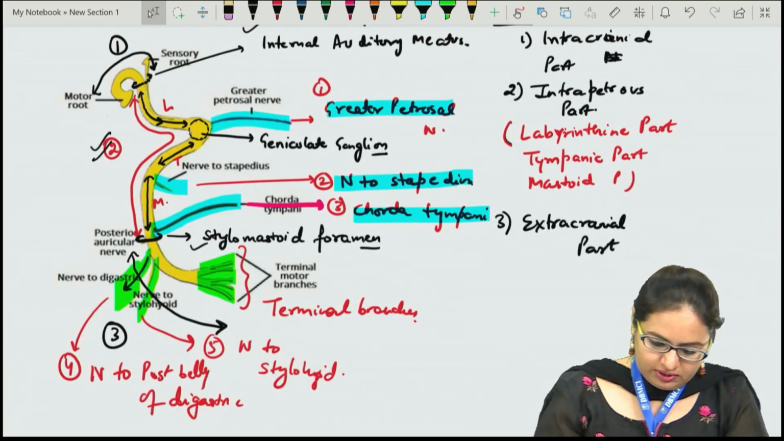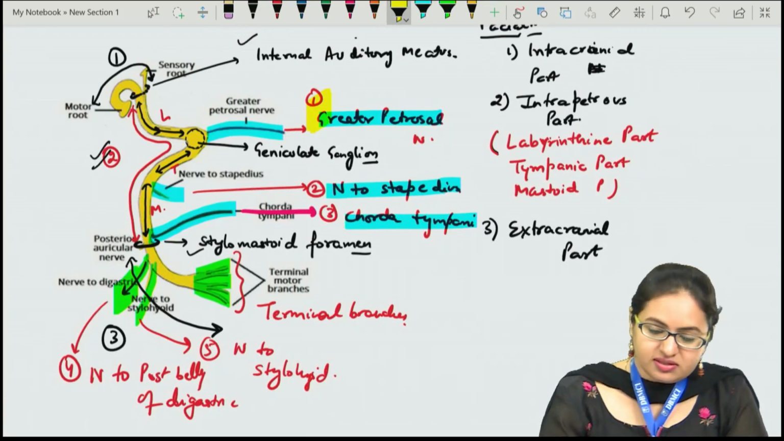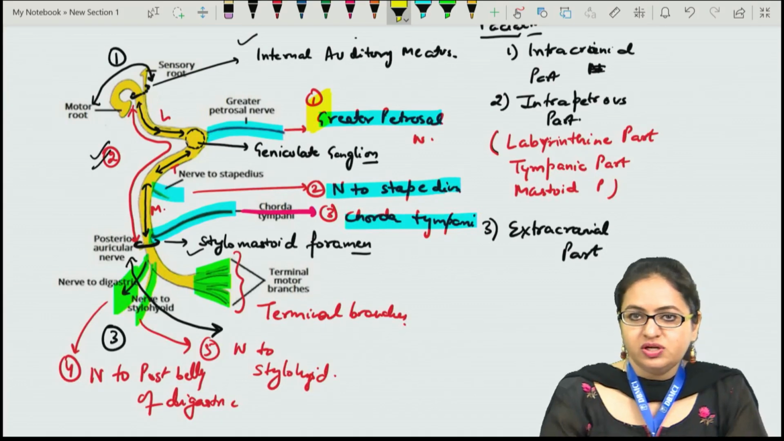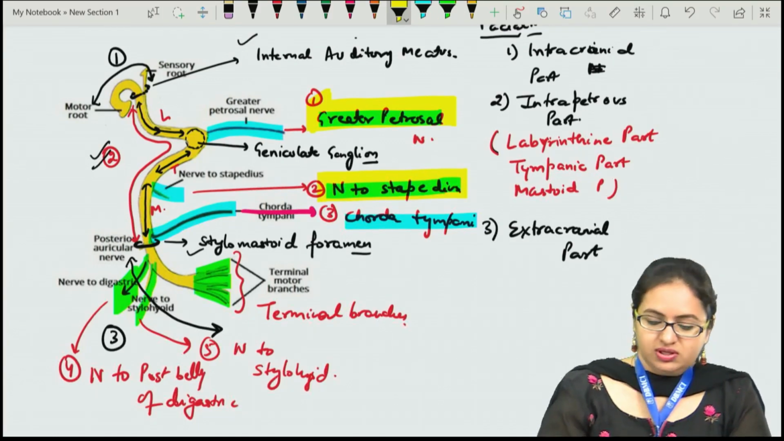Now over here we can see the greater petrosal nerve. If we focus on the greater petrosal nerve, this is the first branch, and it is given off proximal to the nerve to stapedius. This was the point being asked in the question: the greater petrosal nerve is given off proximal to the nerve to stapedius.